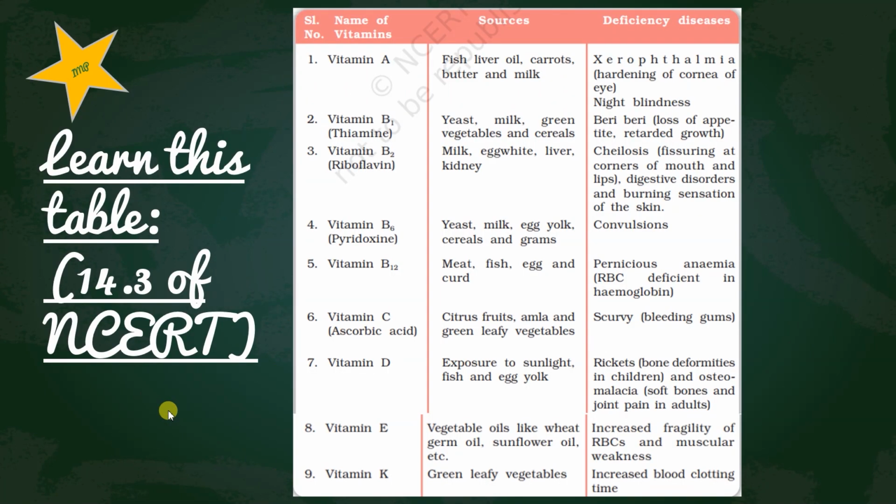Now this is the table you have to learn. It is a must for bio students. But for chemistry, very few questions will be asked, like deficiency of vitamin A, what it causes. Vitamin B is simply asked as deficiency of vitamin B, so we will consider that as B1. That means loss of appetite, you don't feel hungry, due to which growth is retarded.